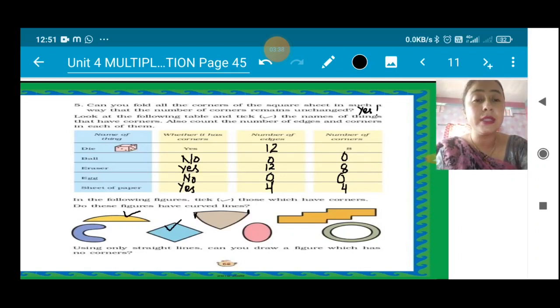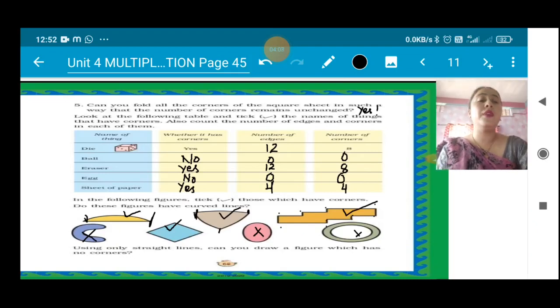You can see here, here, here. Yes, these are the corners. If you don't know what corners are, this side and this side meet, and these are the corners. So yes, it also has a corner, so I will tick this one. It doesn't have a corner, it doesn't have a corner, it doesn't have a corner, it has a corner. Yes, all these points are corners. So how many corners are there? It has many corners. 1, 2, 3, 4, 5, 6, 7, 8, 9, 10. It has 10 corners. So obviously it has a corner, so I am ticking it.